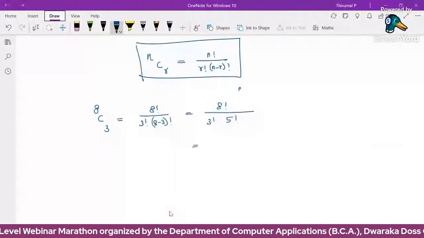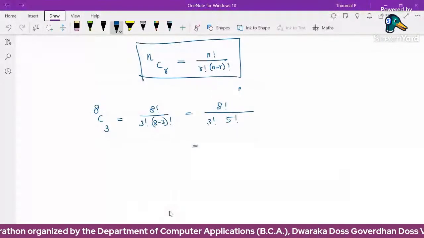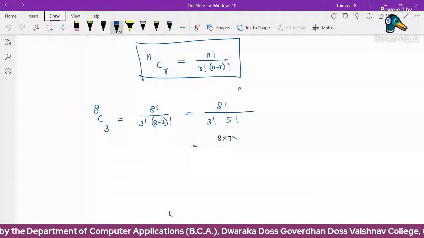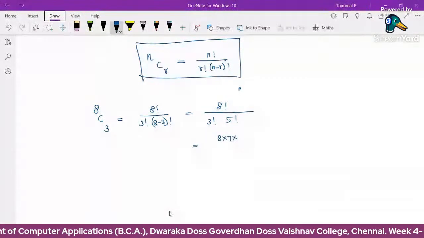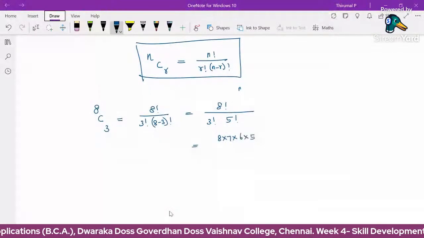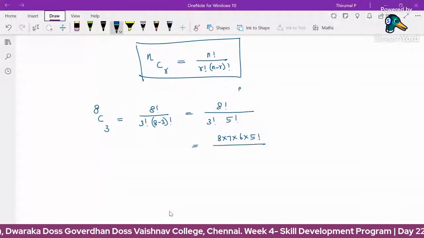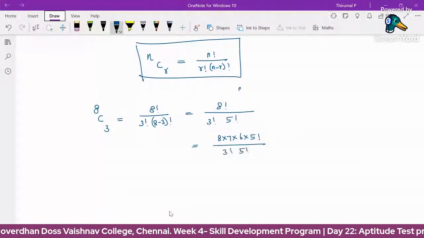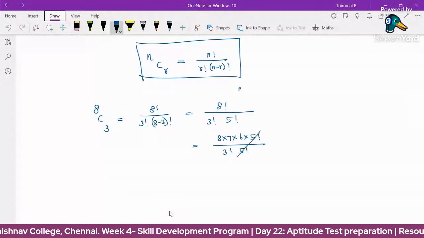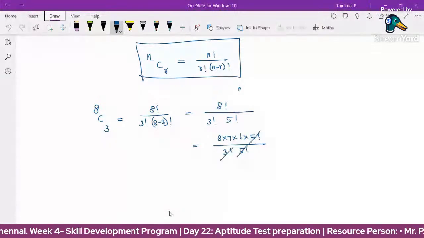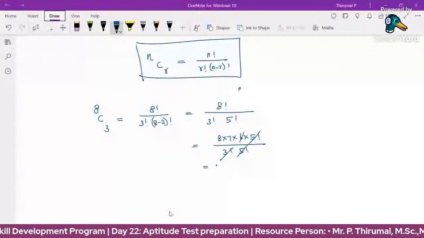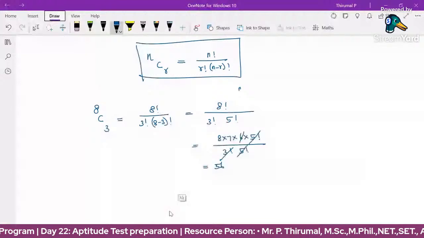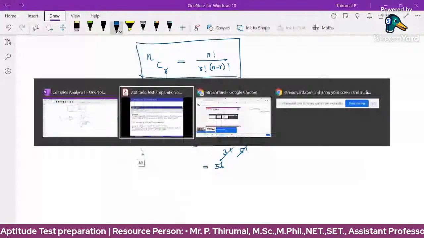Simplifying, this is equivalent to 8, 7, 6, 5 factorial divided by 3 factorial, 5 factorial. The 5 factorials cancel. 3 factorial is 6, so the 6 cancels. The remaining is 8 into 7, 56. So 8C3 value is 56.